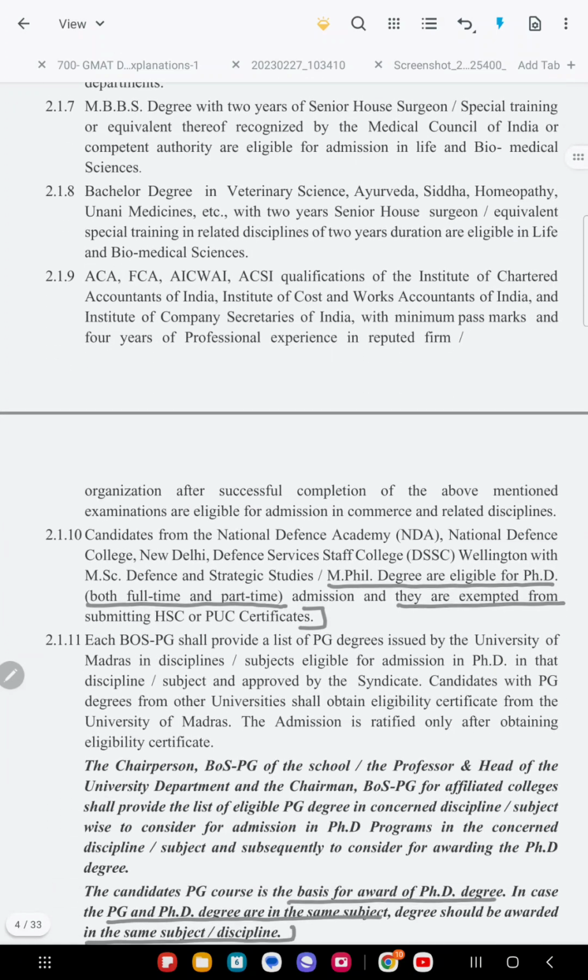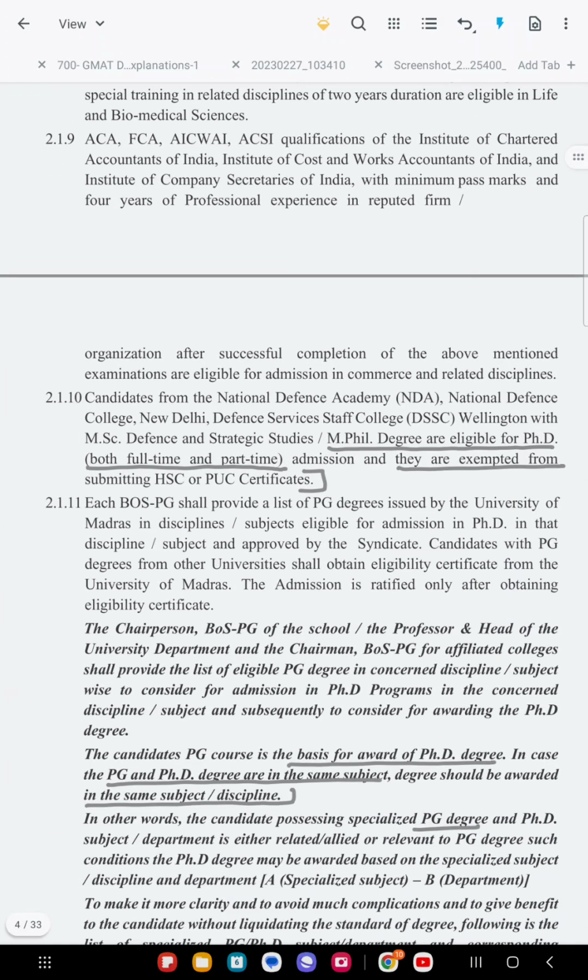The next important information is that people who are working in services, Army, Navy or Air Force, and who have done such courses, are exempted from submitting their higher secondary education and other certificates.